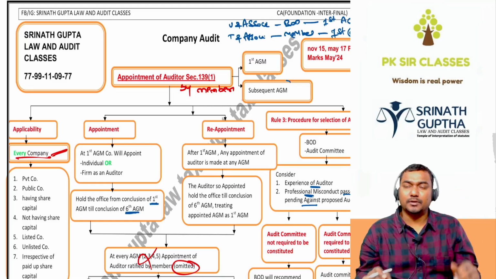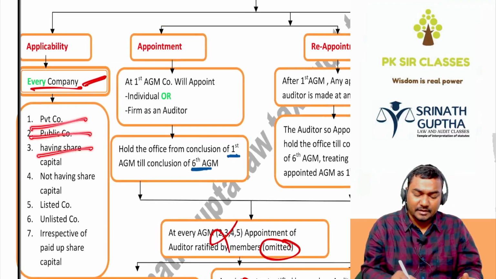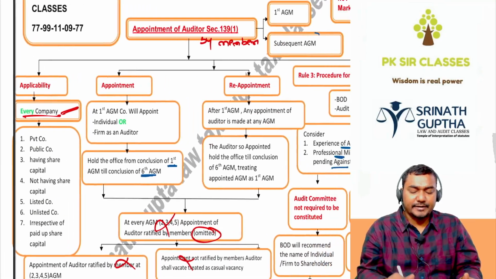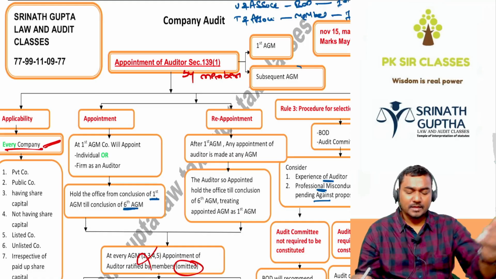So, which company has to appoint the auditor? Every company has to appoint the auditor. That can be a private company, public company, having share capital, not having share capital, listed company, unlisted company, irrespective of the capital, it has to appoint the auditor. And so how to appoint the subsequent auditor by the members?